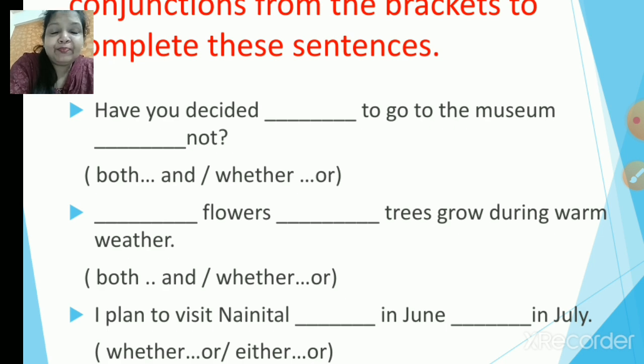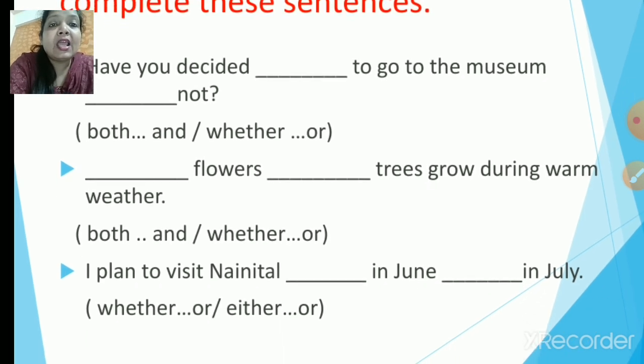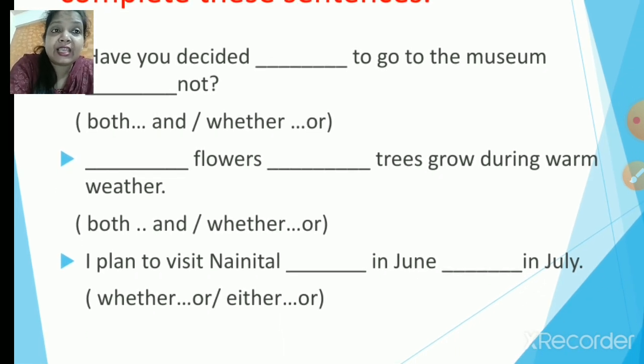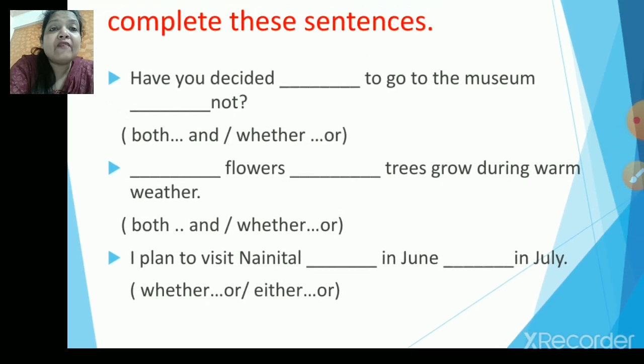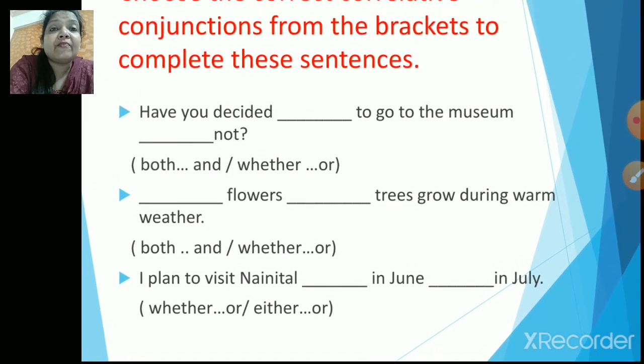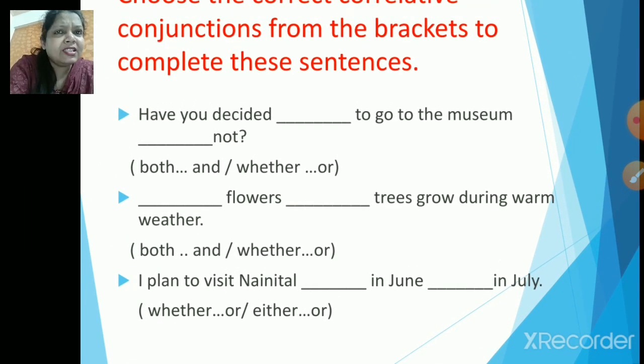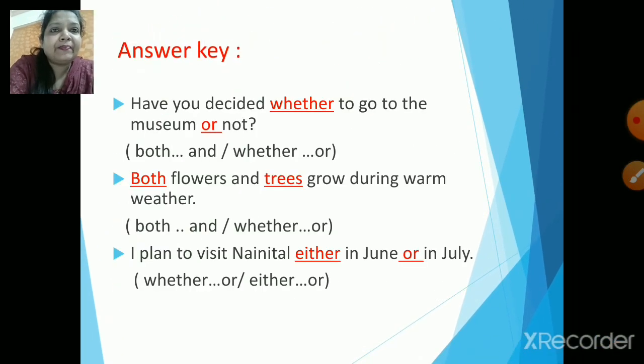Alright, let's see. Now the next one. Dash flowers dash trees grow during warm weather. Options are given: both and, whether or. Next, I plan to visit Nainital dash in June dash in July: whether or, either or. Alright, I'm very sure that you must have written the answers in your notebook. Let us quickly check the answers.